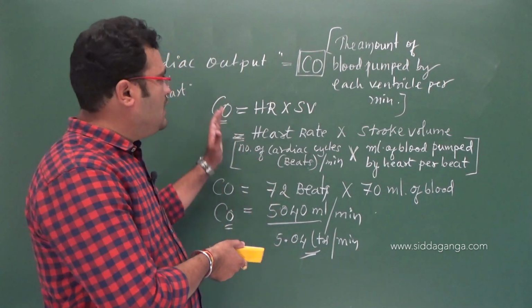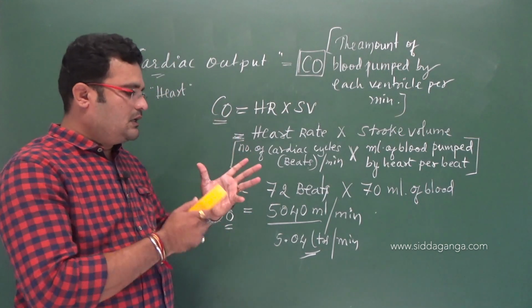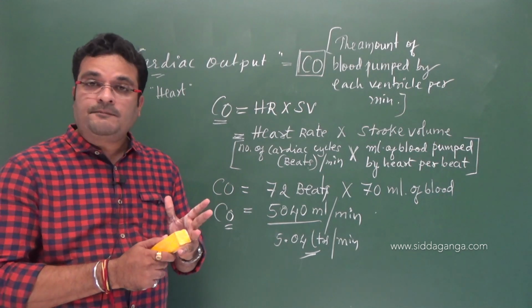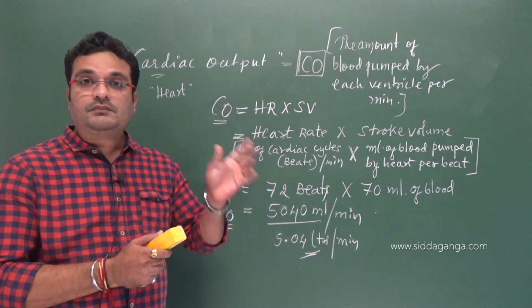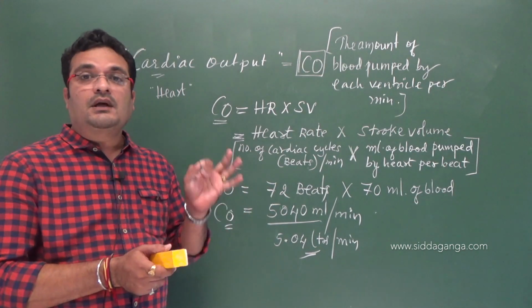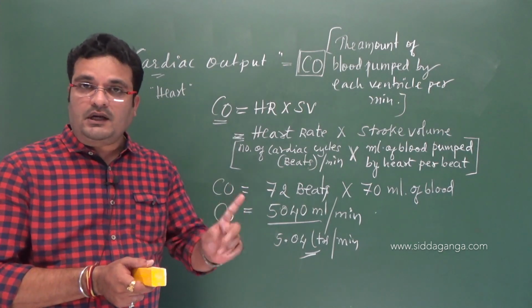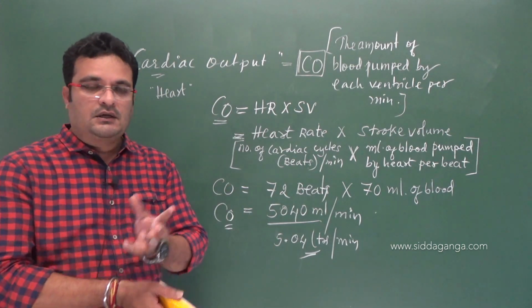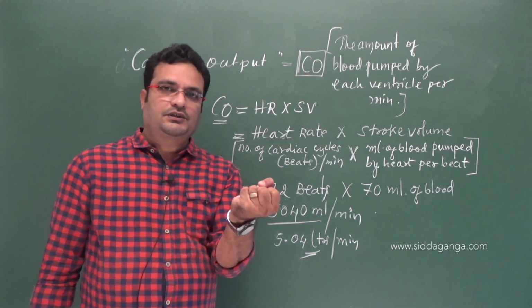So this is about the cardiac output, and please remember the cardiac cycle, and each cardiac cycle lasts 0.8 seconds. One cardiac cycle constitutes one systole and one diastole of the heart chambers, right? Systole is the contraction of the heart chambers.